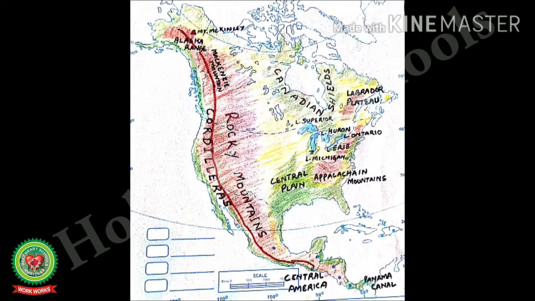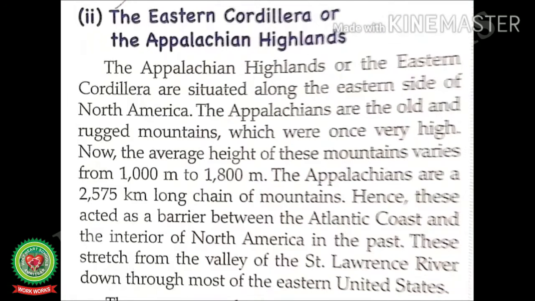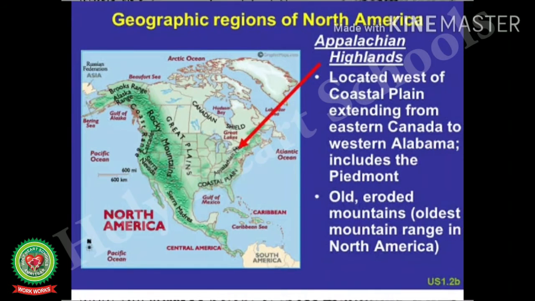Students, you can see in this map the Eastern Cordillera or the Appalachian Highlands are situated in the eastern coast of North America. The Appalachians are old and rugged, meaning rocky, mountains which were once very high. Now, the average height of these mountains varies from 1000 meter to 1800 meter.